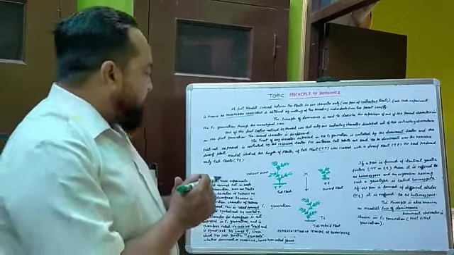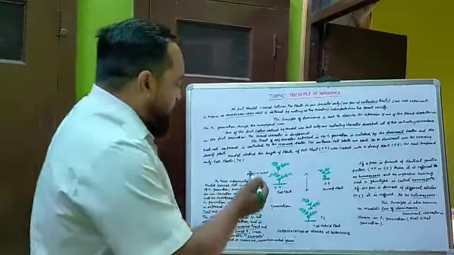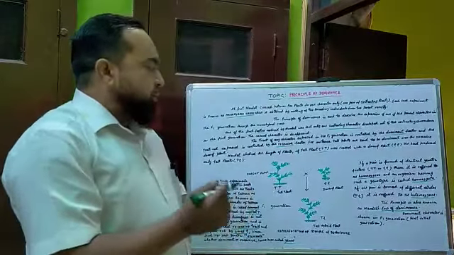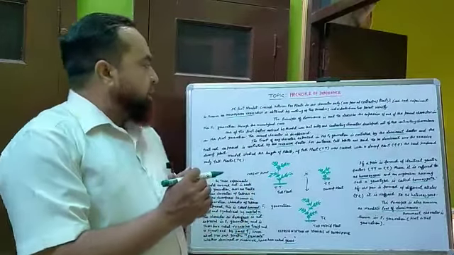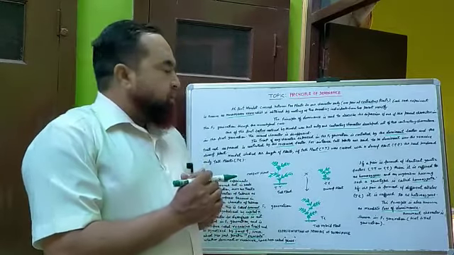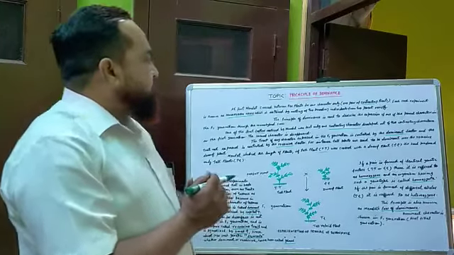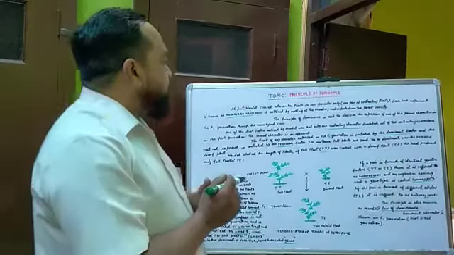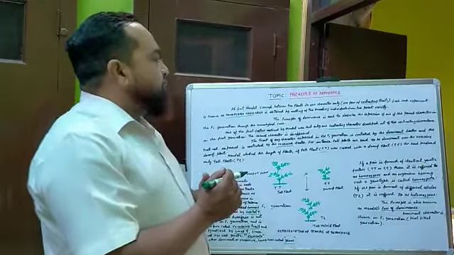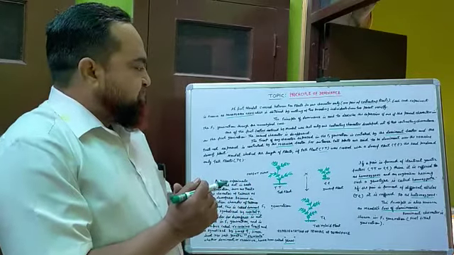In the first F1 generation, the tallness character is shown. This is the dominant character. So this law is called Mendel's law of dominance. Mendel's principle of dominance, or law of dominance. Thank you.